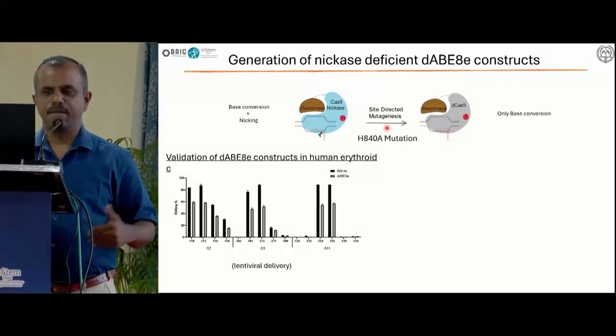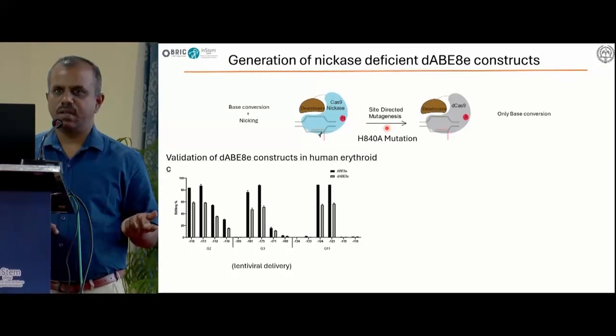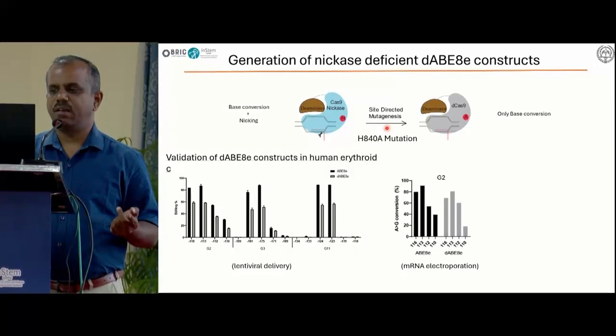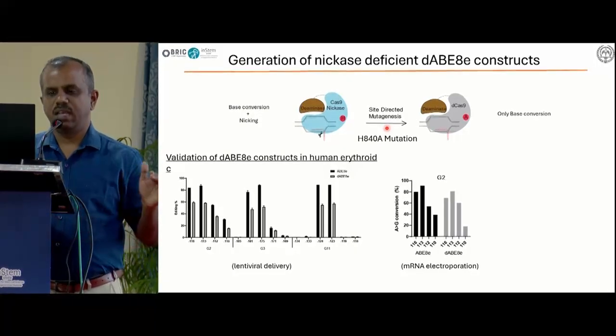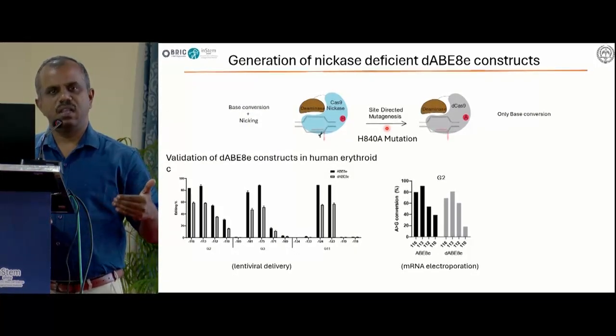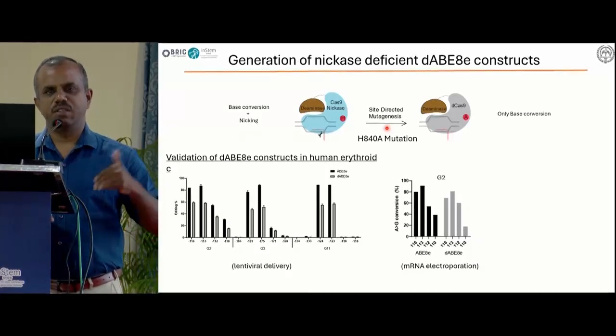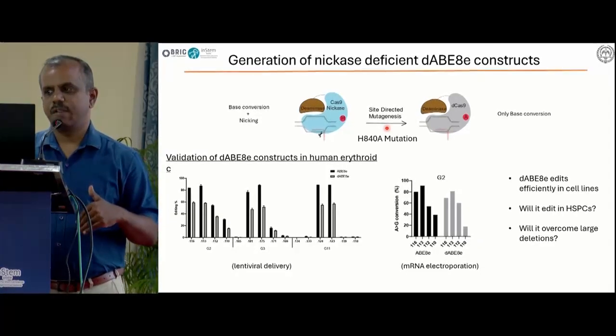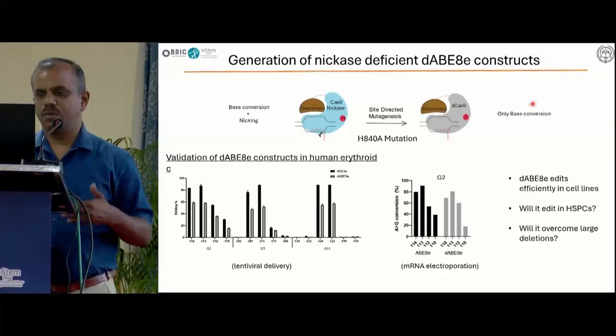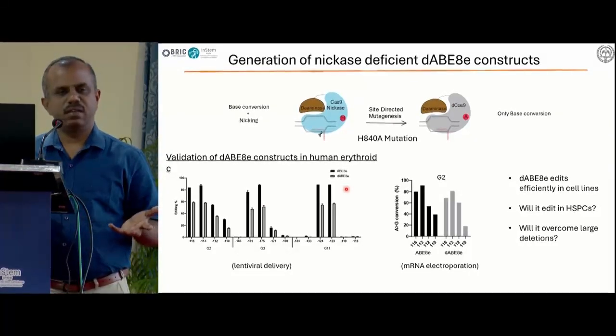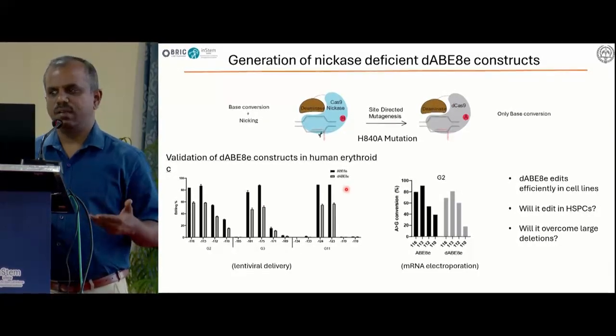And we tested two different delivery methods. One is lentiviral and the other one is electroporation. As you see, we still see editing happening at the target site, but with minimal levels of reduction. So as we see from both the target sites, the dead ABE, the base editor, can edit the target site efficiently.